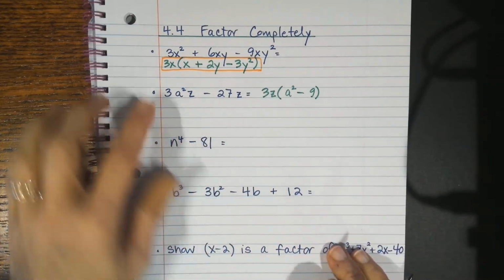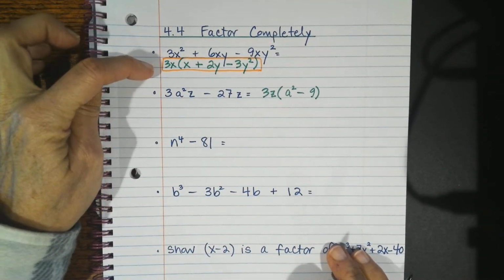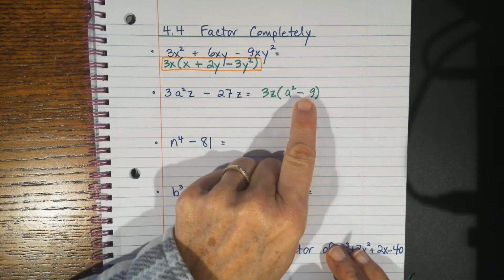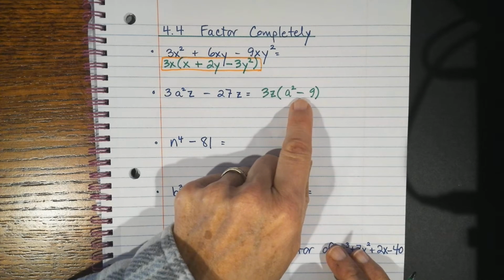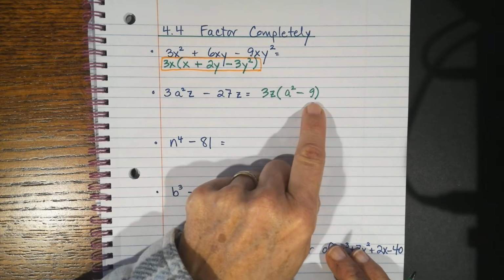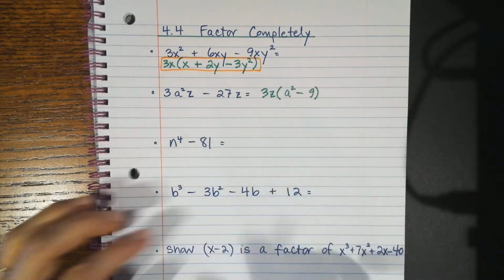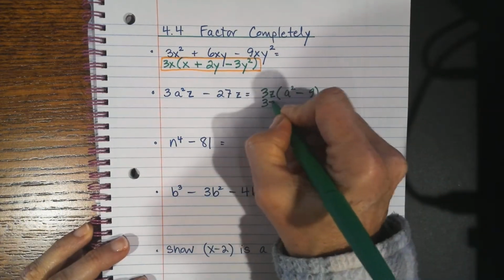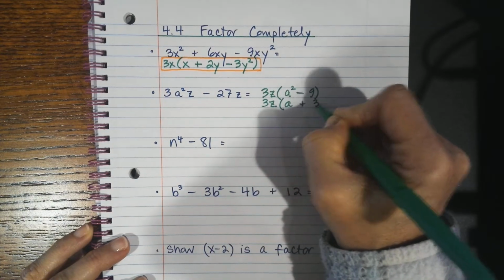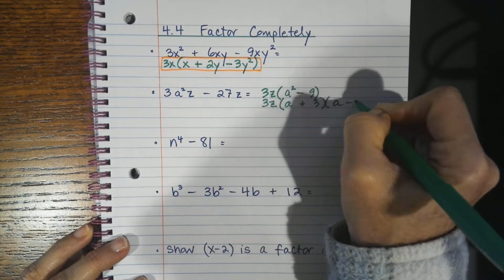So this is one of those things where I started with greatest common factor, right there. But I now notice that this factor that's left is the difference of squares. So this is a times a, and this is 3 times 3. It's always going to factor the same as that other pattern we went over, the difference of squares. It's going to be a plus 3 times a minus 3.